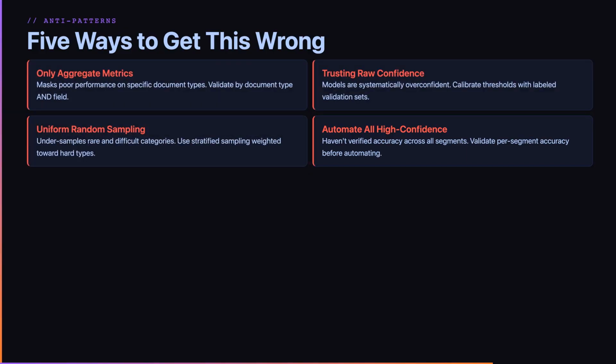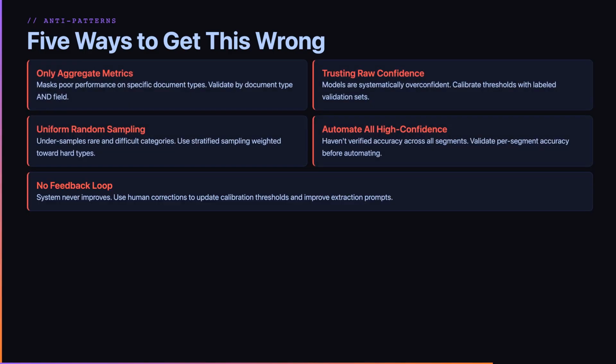Anti-pattern 4. Automating all high-confidence extractions immediately. You have not verified accuracy across all segments. The consequence is that high-confidence scores on rare document types may still be wrong. The fix: validate per segment accuracy before automating any high-confidence path.